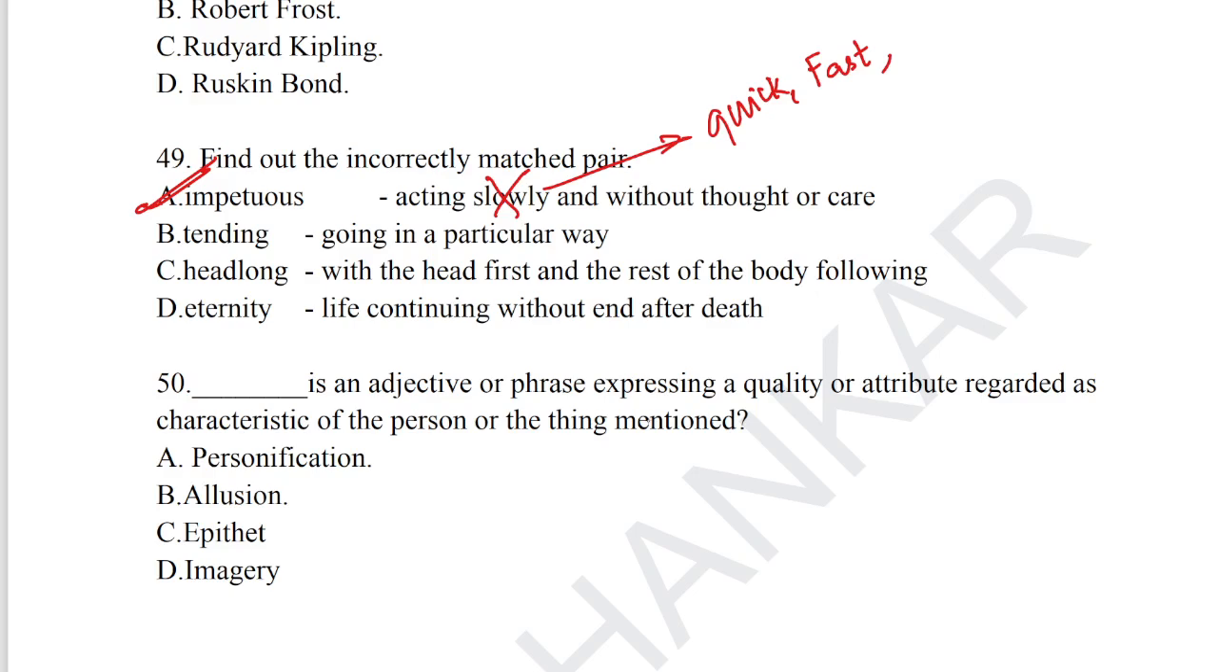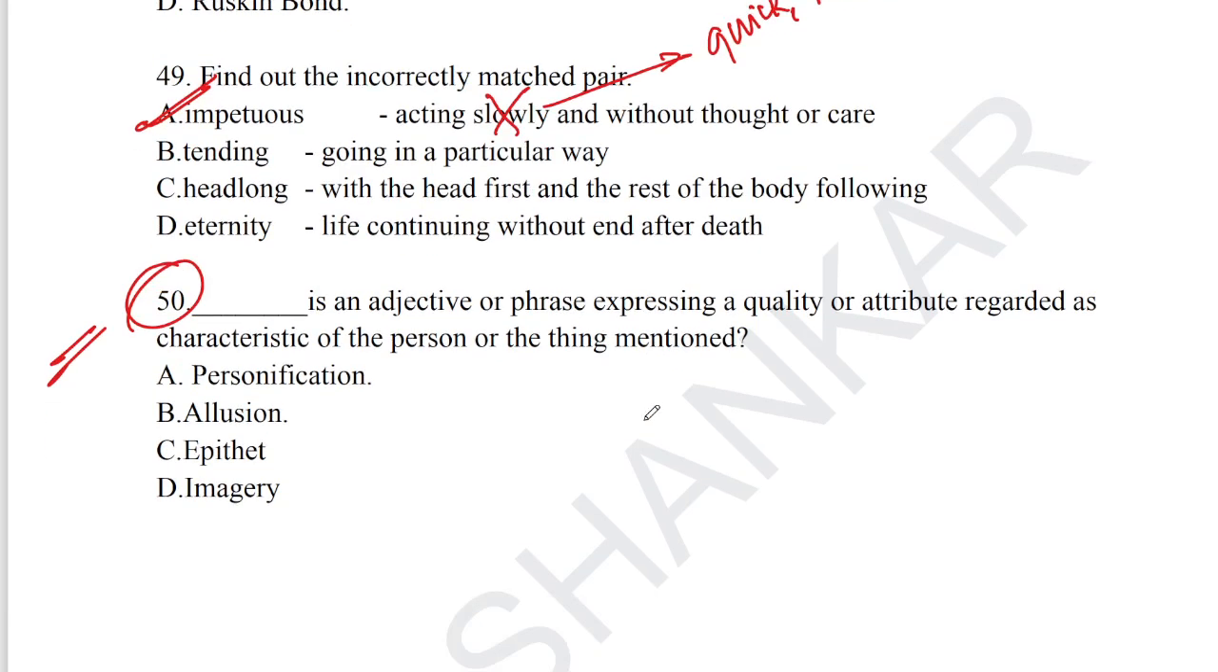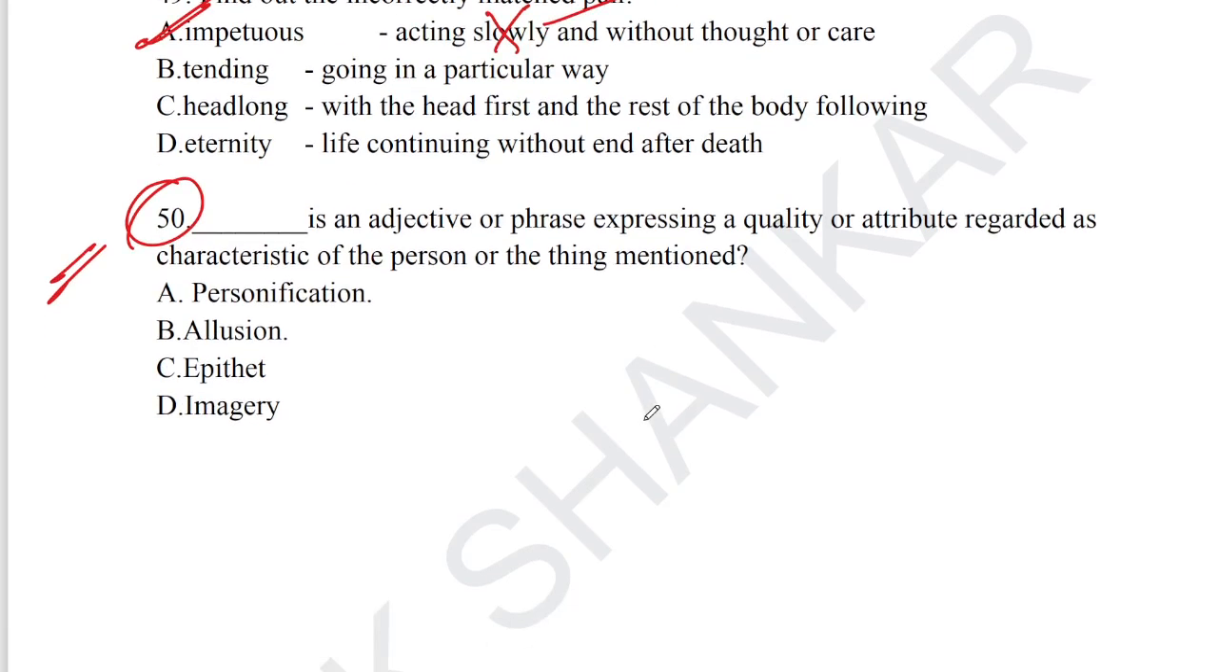The final question, 50. What is an adjective or phrase expressing the quality or attribute regarded as characteristic of the person or the thing mentioned? That is called epithet. Epithet is an adjective or phrase expressing the quality or attribute regarded as characteristic of the person or thing mentioned. Option C is the answer for question number 50.